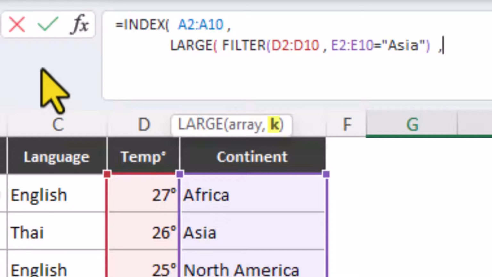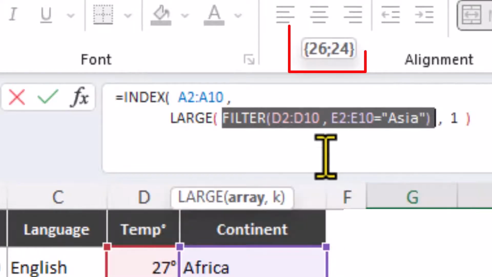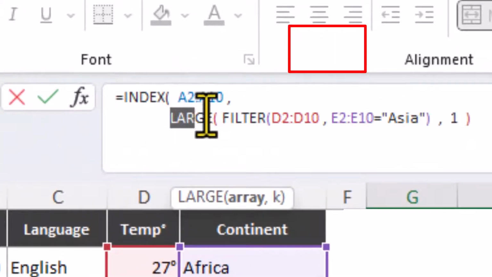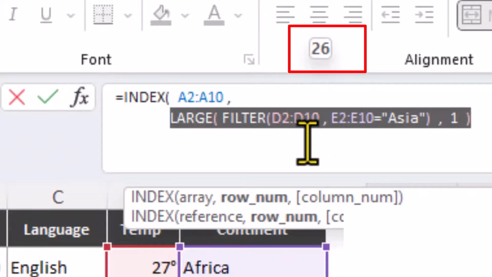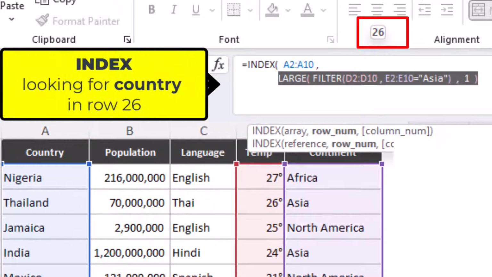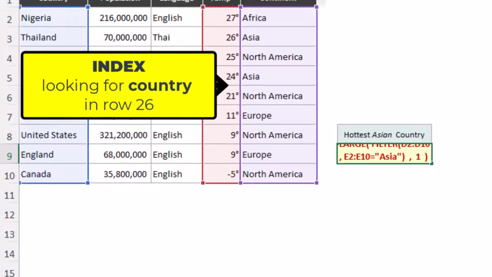And back inside the large function, type a 1 to bring back the largest. Close the brackets for the large function. And if we look at the filter function, we see that it returns 2 items, one for each Asian country. And the large function is returning the largest item, which is 26. What does all of this mean? The index function would return an error because there's no row 26 in our data.